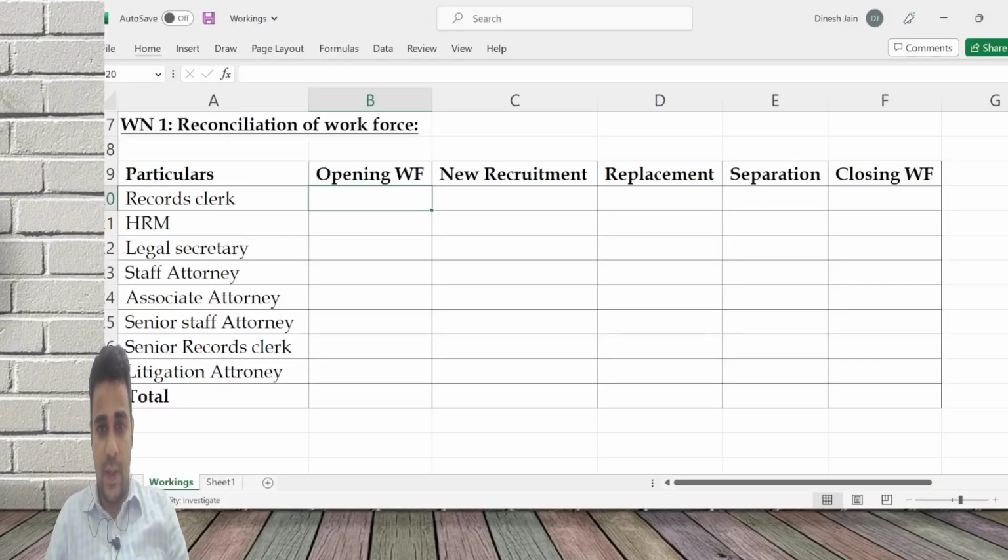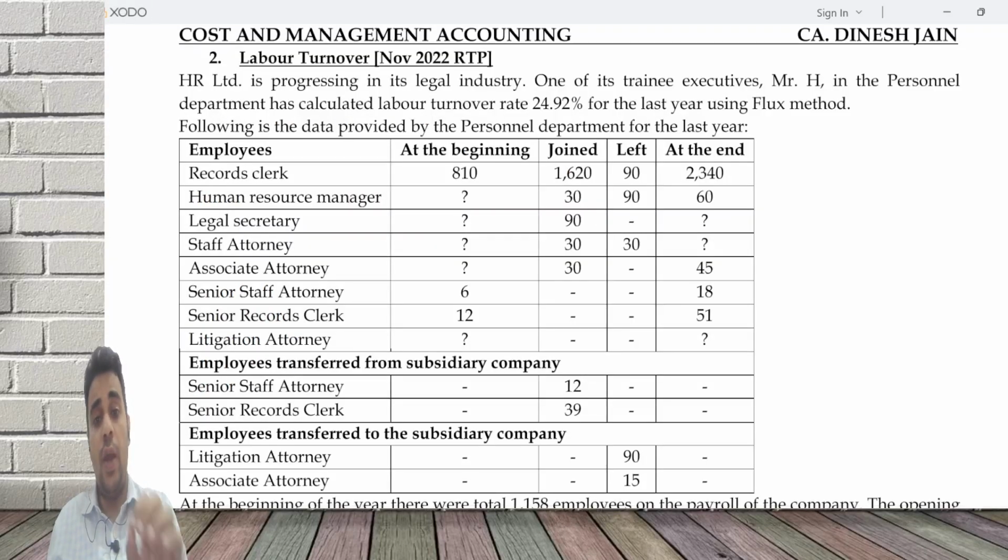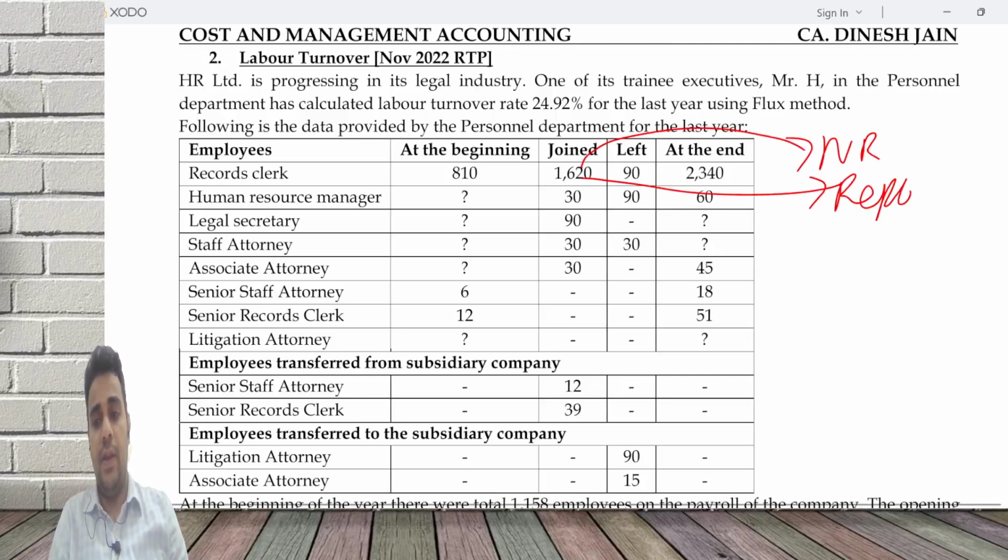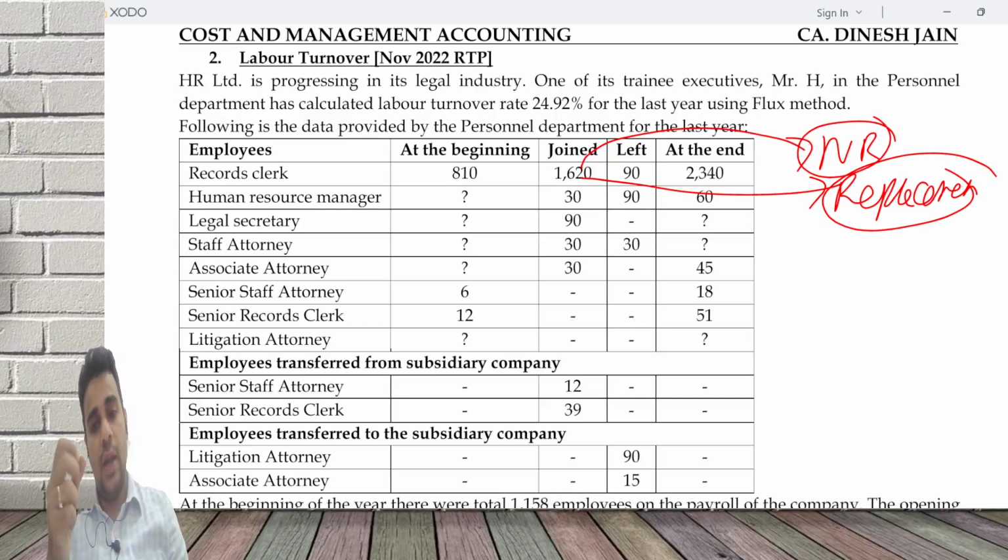First is records clerk. Opening is 8. Now the term joined means it can be a new recruitment, it can also be a replacement. The person who has come in could be for any purpose. It could be that he has come in place of someone going out, or it could be that he has come in as a fresh recruitment.